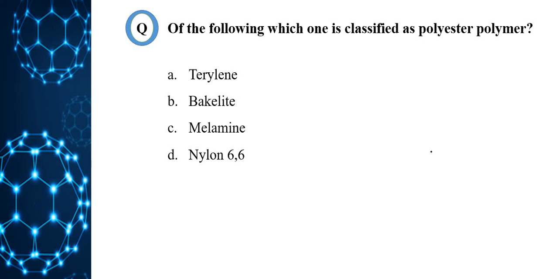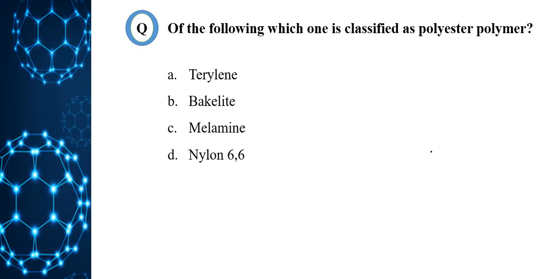Of the following, which one is classified as a polyester polymer? Option A, terylene. Option B, bakelite. Option C, melamine. Option D, nylon 66. Polyester. So what do you mean by polyester?